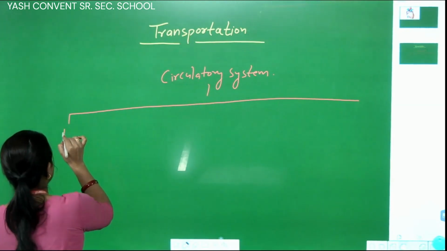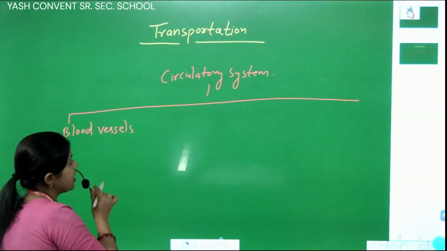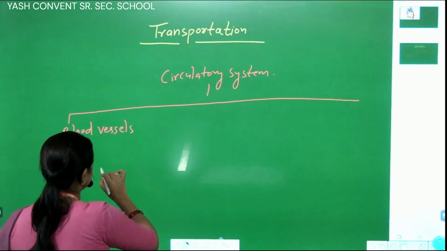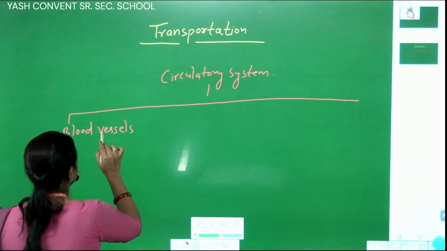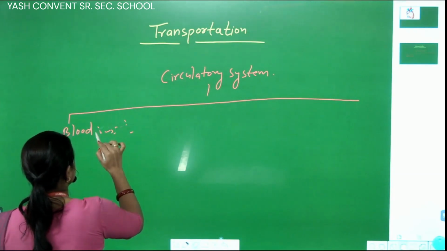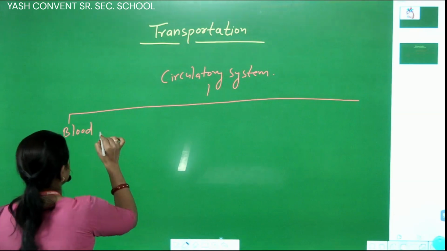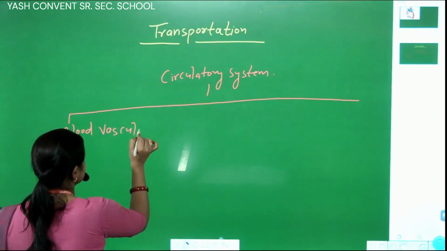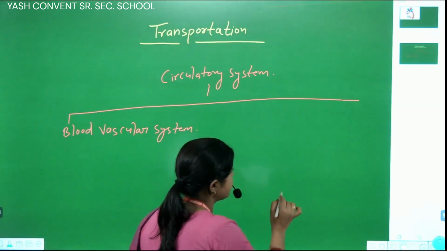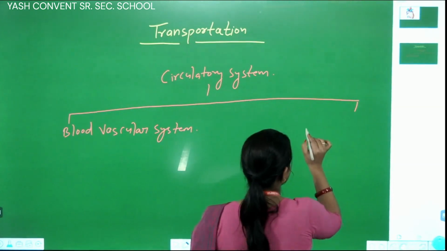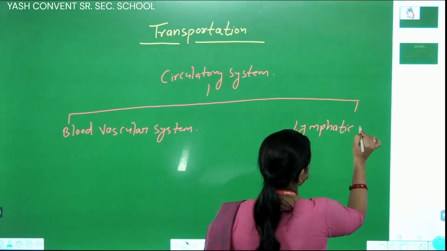The first is blood vessels, or you can say the blood vascular system, and the second one is the lymphatic system.